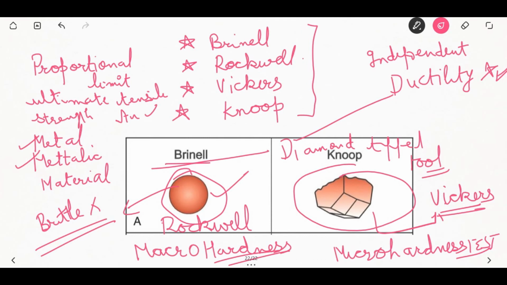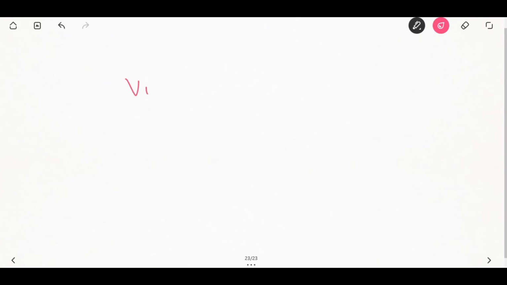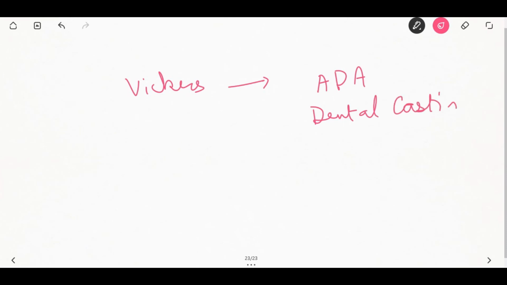The Vickers test is similar to the Brinell test. However, instead of a steel ball, we use a diamond indenter. A diamond in the shape of a square pyramid is used. The impression is square instead of round. The Vickers test is used in the ADA for dental casting gold. Which test is suitable for brittle material? It is the Vickers test.